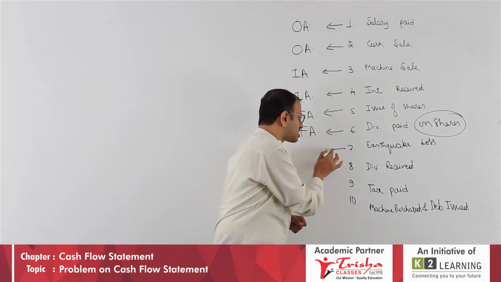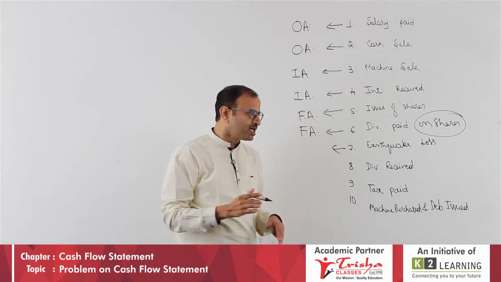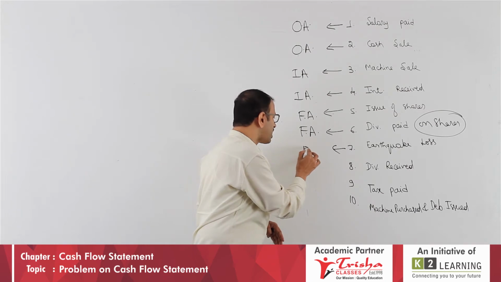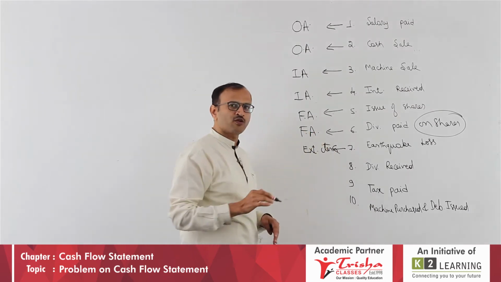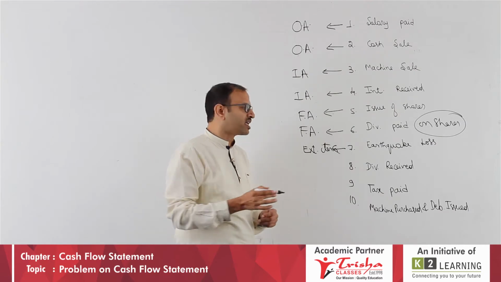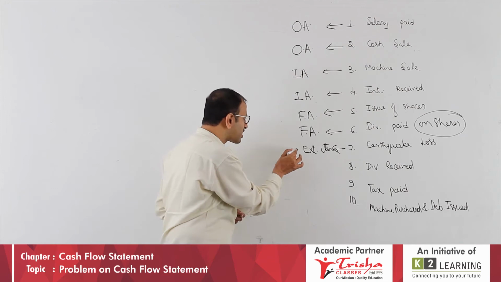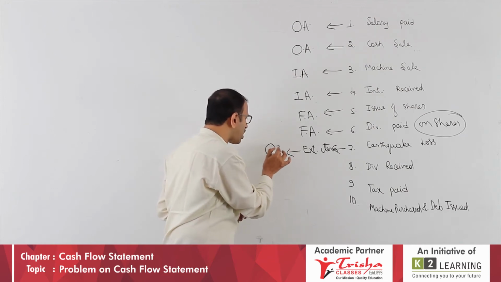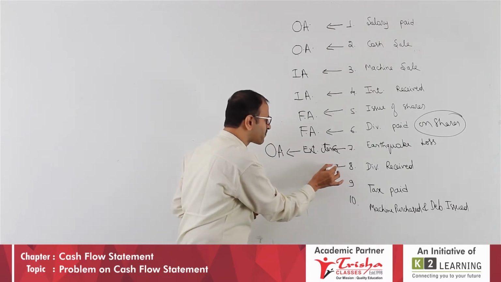Earthquake loss. Whenever we say earthquake loss, that is not an ordinary item, it is an extraordinary item. It has to be disclosed separately. Now, the question: which activity? There is no mention of what it relates to, so you have to consider it is related to goods. Therefore, it goes to operating activity.